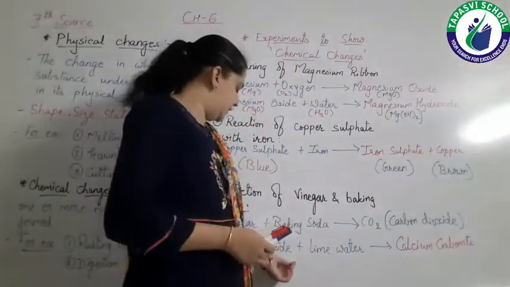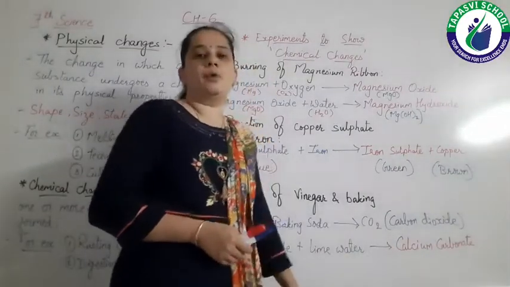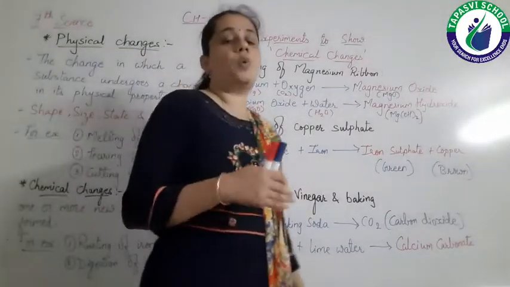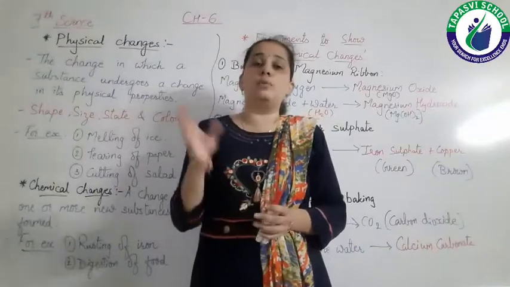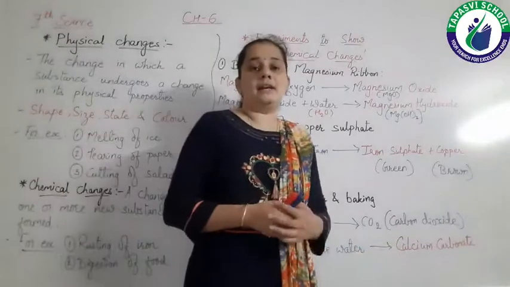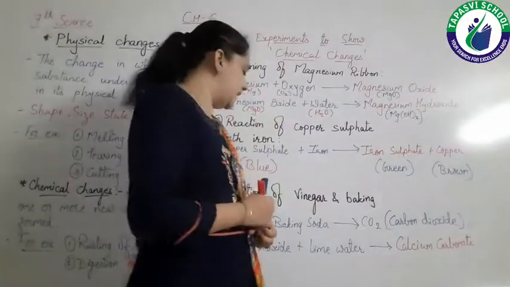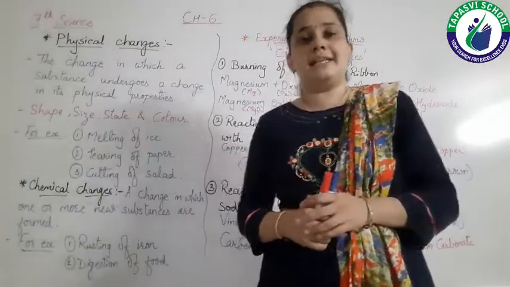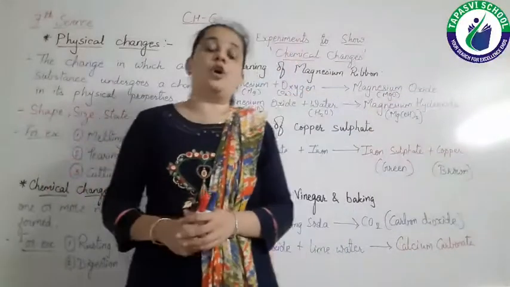So carbon dioxide plus lime water will form calcium carbonate and it turns the lime water milky, means white colored. The lime water when we prepare it is almost transparent. But if we pass carbon dioxide, then it becomes white colored, right? So by this method we can say whether carbon dioxide is present or not, means this test is good for testing carbon dioxide.